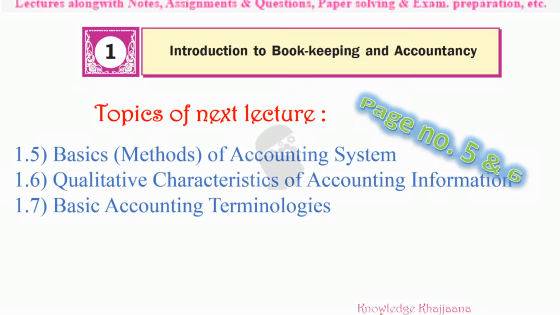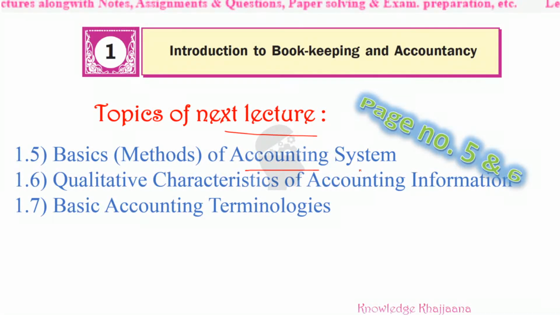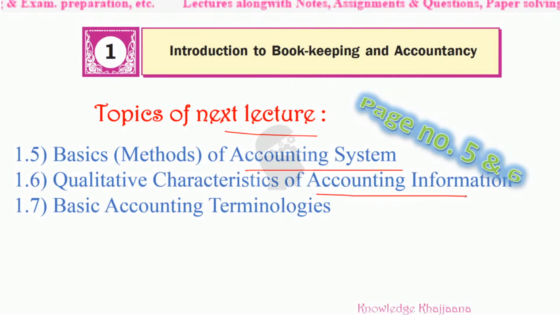So with this, we have completed today's lecture. In our next lecture we will see different methods of accounting system, then qualitative characteristics of accounting information, and basic accounting terminology, which are given on page number 5 and 6.